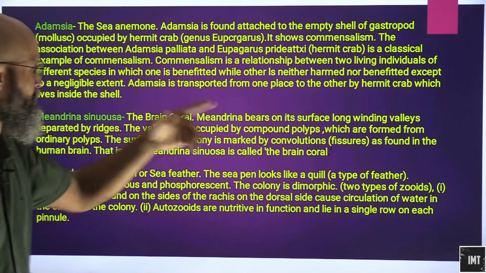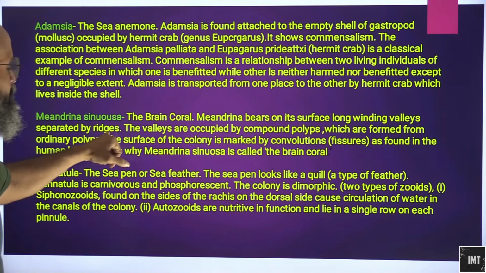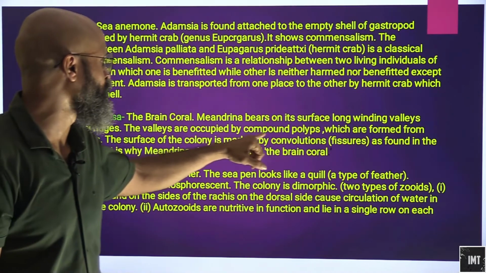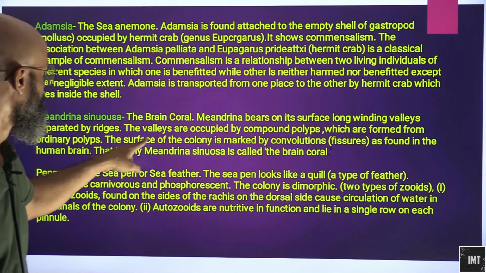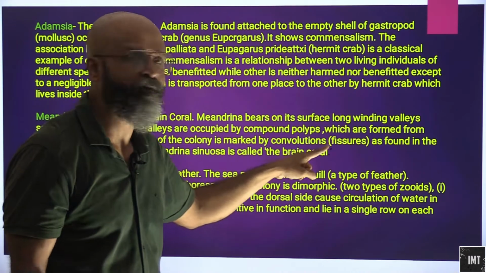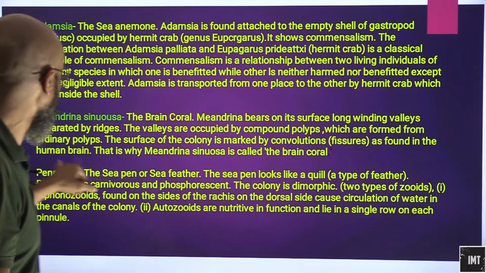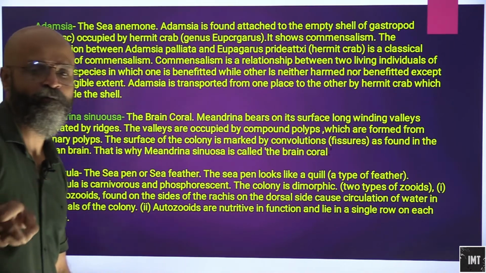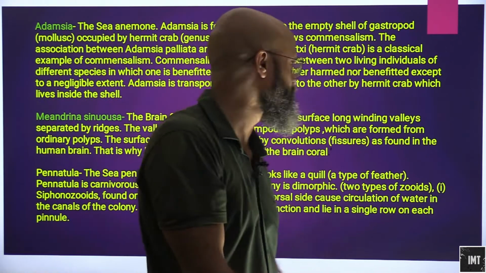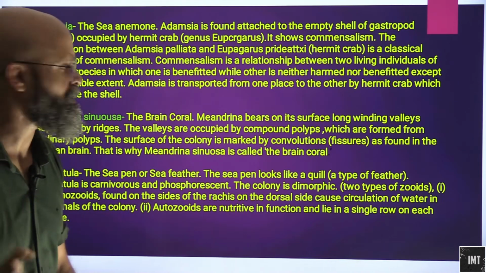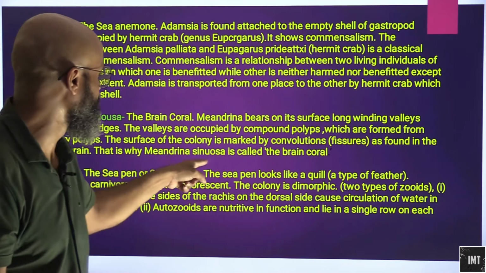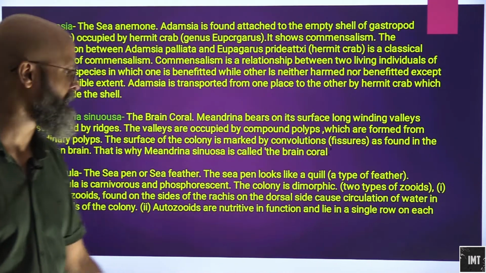Okay, so now we have Meandrina sinuosa, the brain coral. Meandra bears on its surface long winding valleys separated by ridges. The valleys are occupied by compound polyps which are formed from the ordinary polyps. The surface of the colony is marked by convolutions. There are fissures out there, as are found in the human brain. So just as a human brain reflects, that's the reason we call this a brain coral. It is very similar to the human brain. That is why it is also called the brain coral.